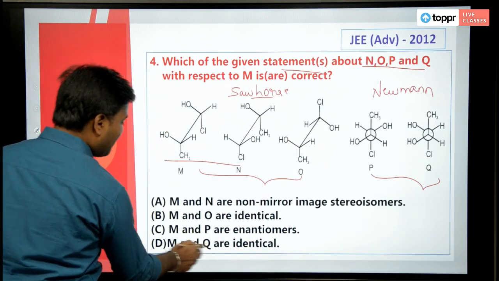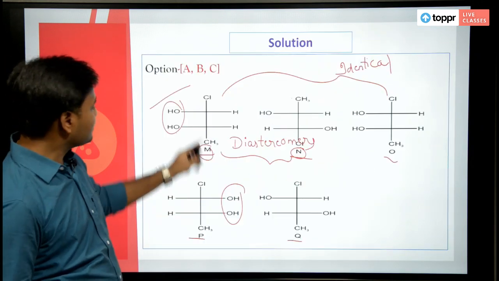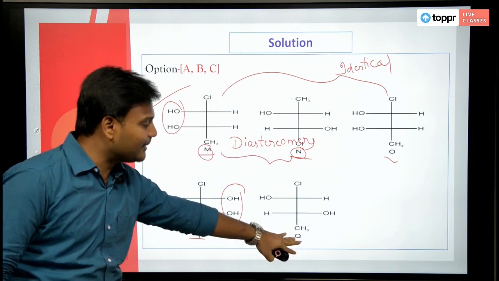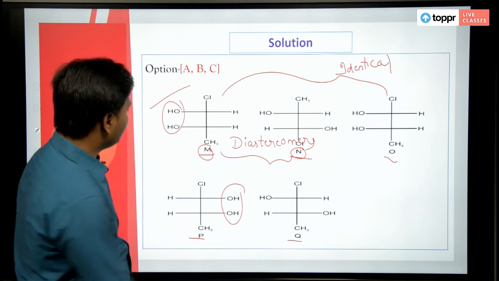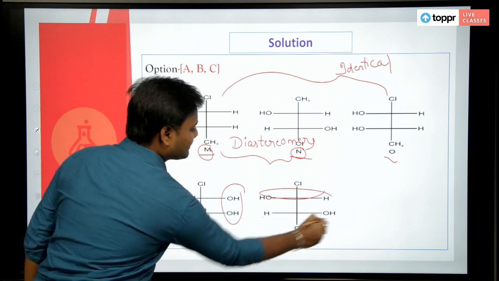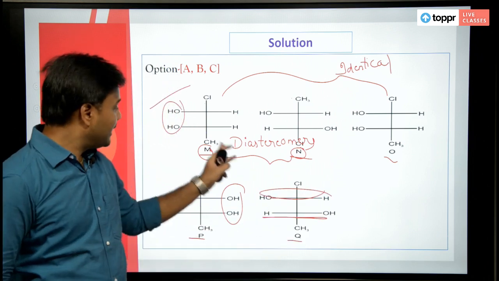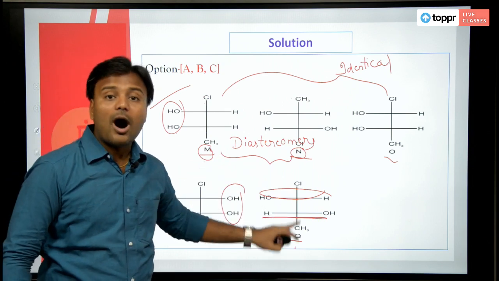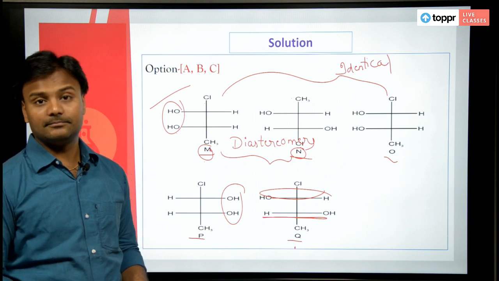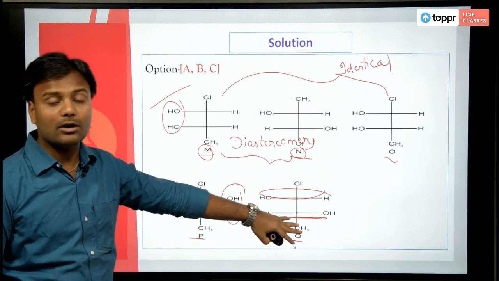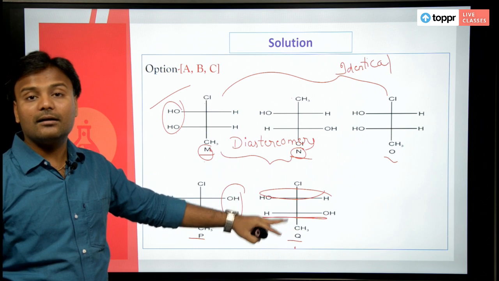Then M and Q are identical, which means the structure should look the same. Of course, you have chlorine and methyl on the same positions, even this part is the same, but this part is different. M and Q are not identical, they are diastereomers.